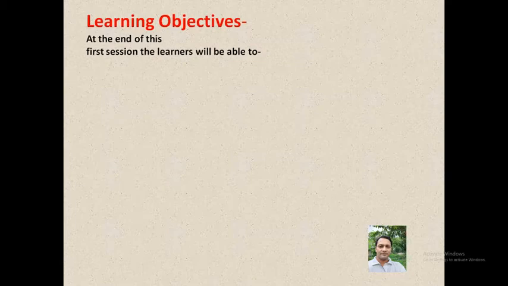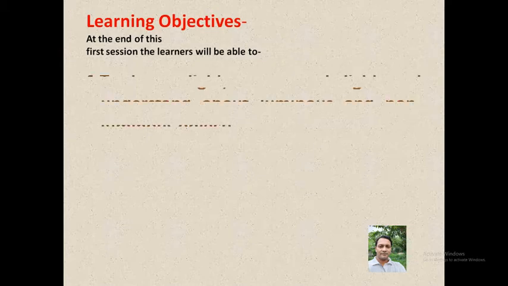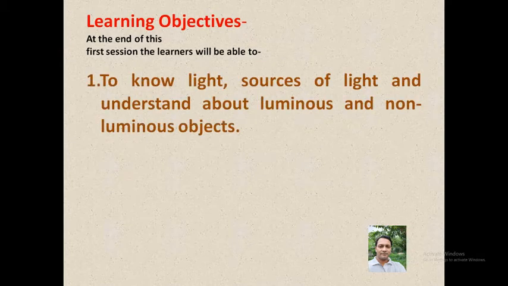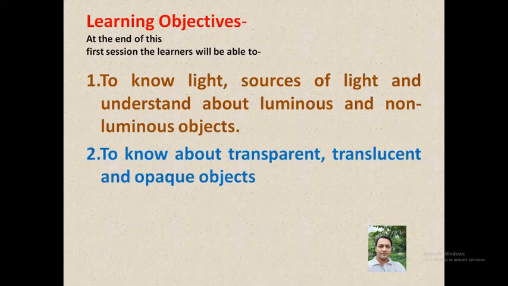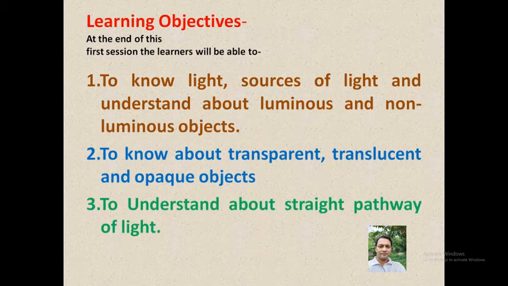The learning objectives will be enabling the students and the learners to know light, sources of light, and understand about luminous and non-luminous objects, to know about transparent, translucent and opaque objects, and to understand about the straight pathway of light. So these are the three basic learning objectives for this session.